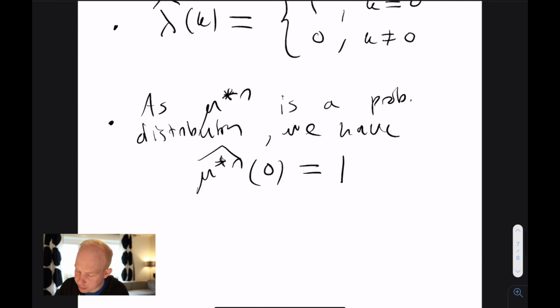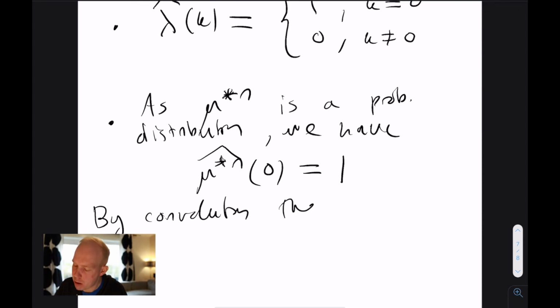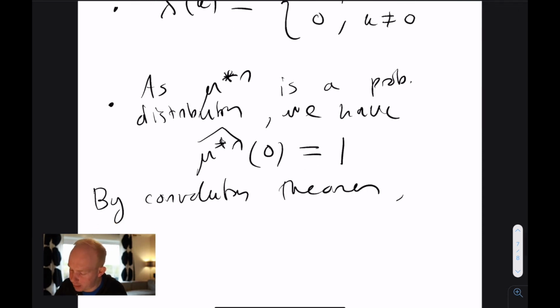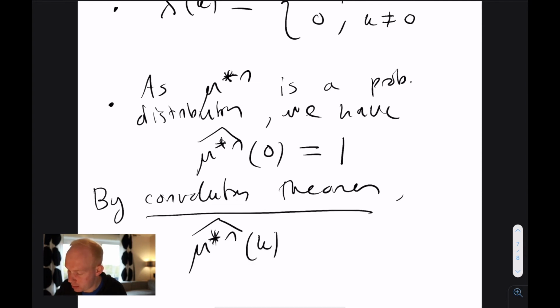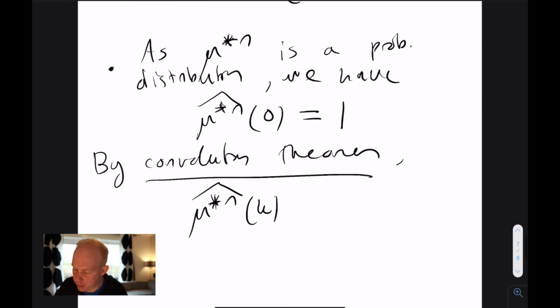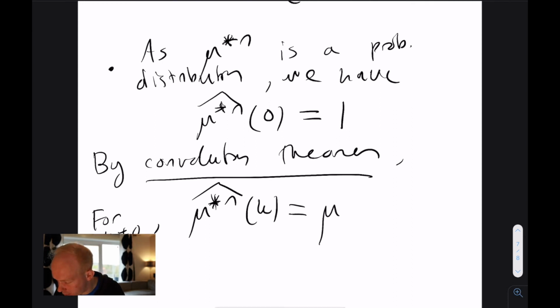And then by the convolution theorem, if you take the Fourier transform at any other point k, let's say for k not equal to 0, it becomes a product of these Fourier transforms to the power n. That's the convolution theorem at the point k.